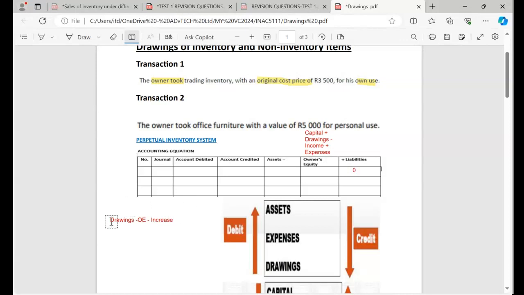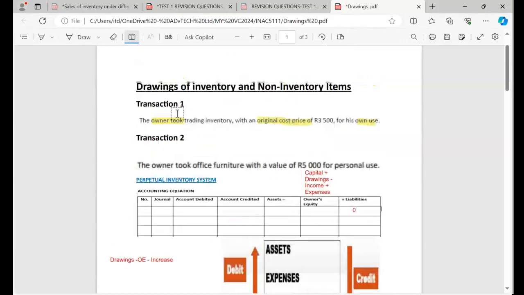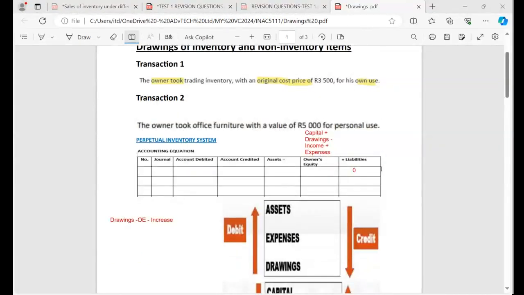Okay, so when I analyze like this, obviously I must ask myself, what did the owner take? He took trading inventory. Obviously, the other account will be trading inventory, and obviously, because the owner is taking that inventory, the inventory is going down. It means the inventory is an asset, and then an asset increases on the debit side. But in this case, the owner took that inventory. That's why the inventory is decreasing. Are we together? So you must understand this.